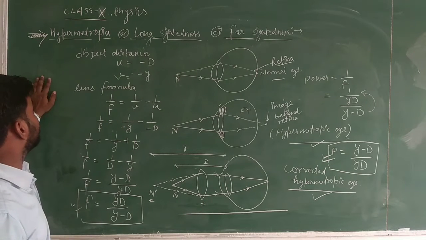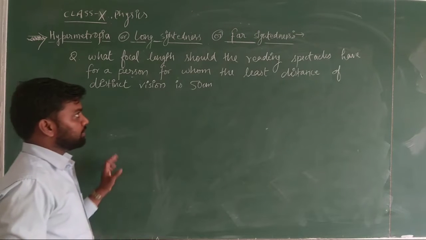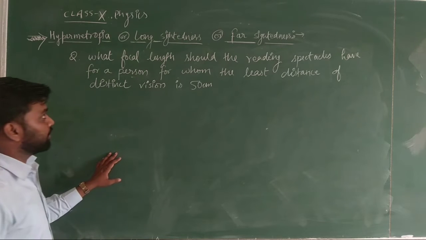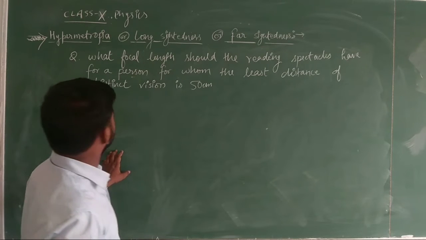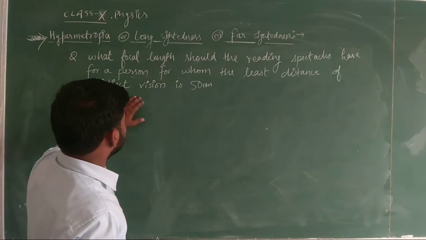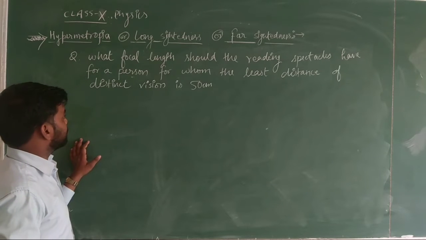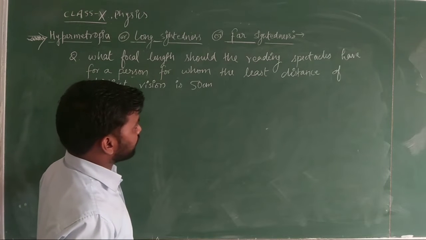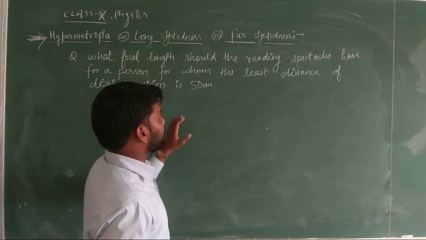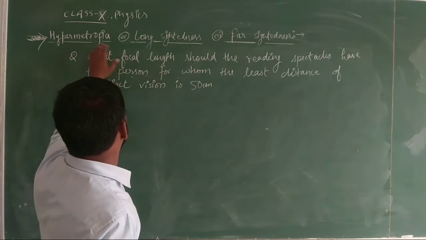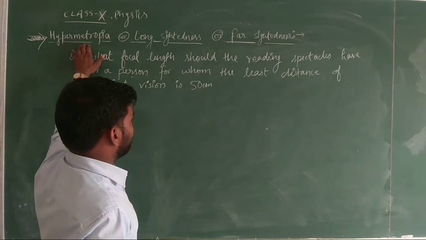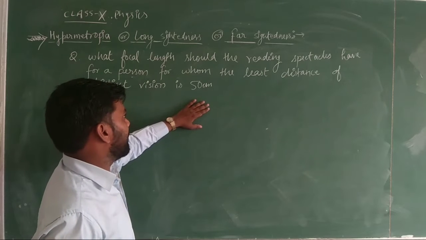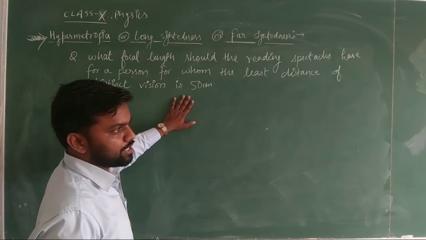Okay, so it was the hypermetropia. Here we will see a numerical based on hypermetropia. So the question is, what focal length should the reading spectacles have for a person for whom the least distance of distinct vision is 50 centimeter? Actually, it is talking about the defective eye. Okay, defective eye of which defect? It is hypermetropia, because he is able to read any book, any newspaper at a distance of 50 centimeter.